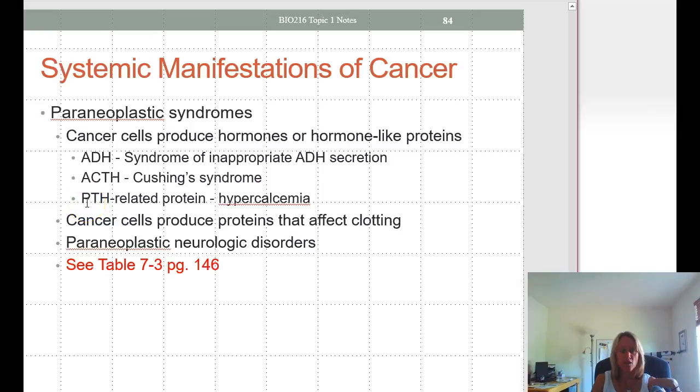Other cancers can cause the production of parathyroid hormone-related protein, resulting in hypercalcemia. There are also cancer cells that produce proteins that can affect blood clotting and various paraneoplastic neurologic disorders. To see them, you can view Table 7-3.